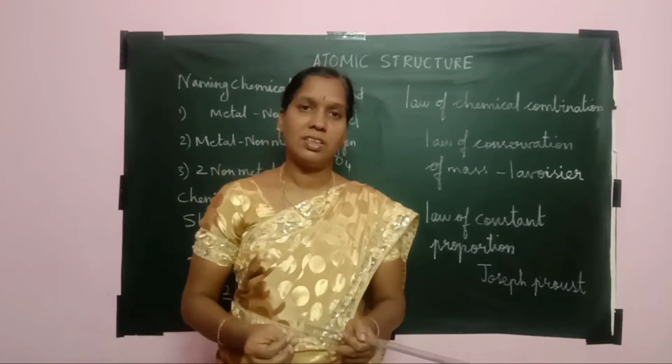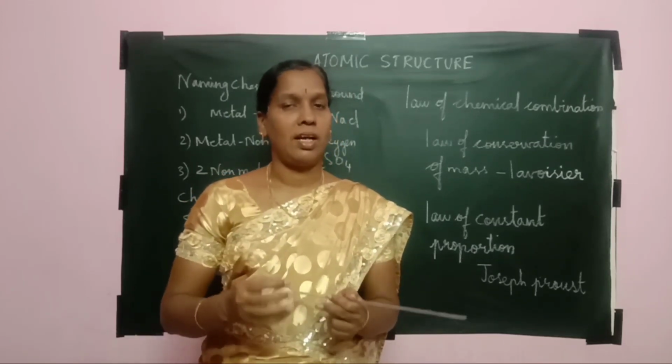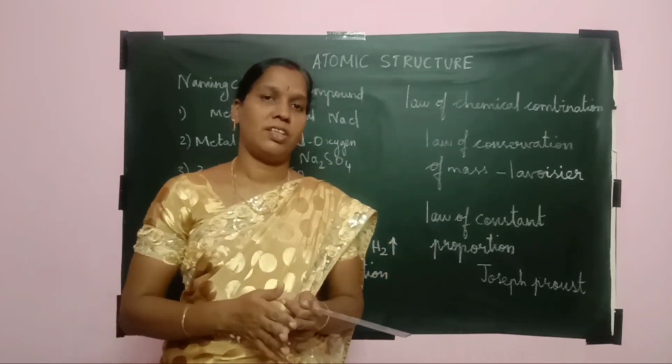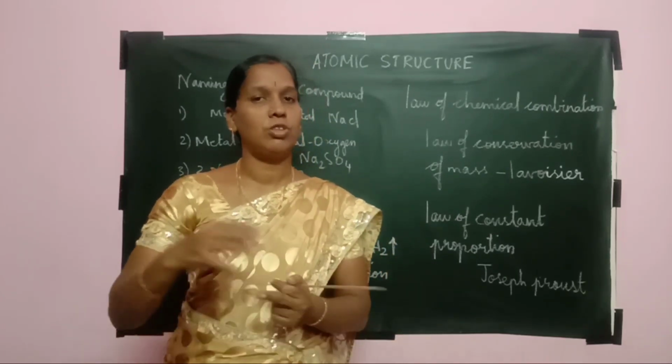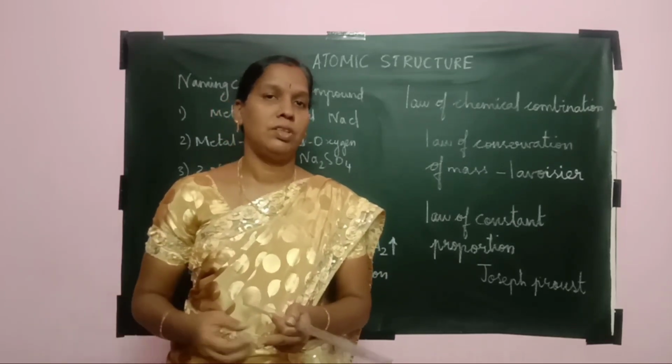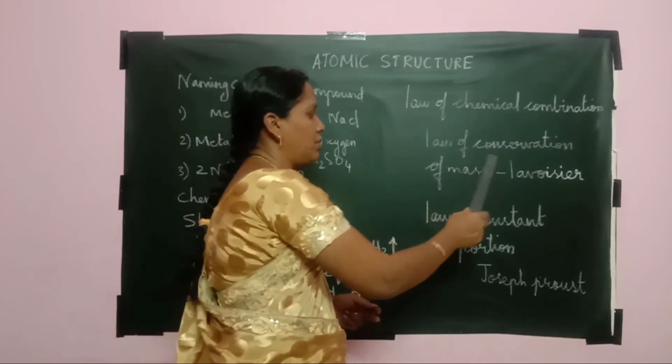Mass can neither be created nor destroyed. The mass before should be equal to the mass after, that is, the product value. This is the law of conservation of mass.